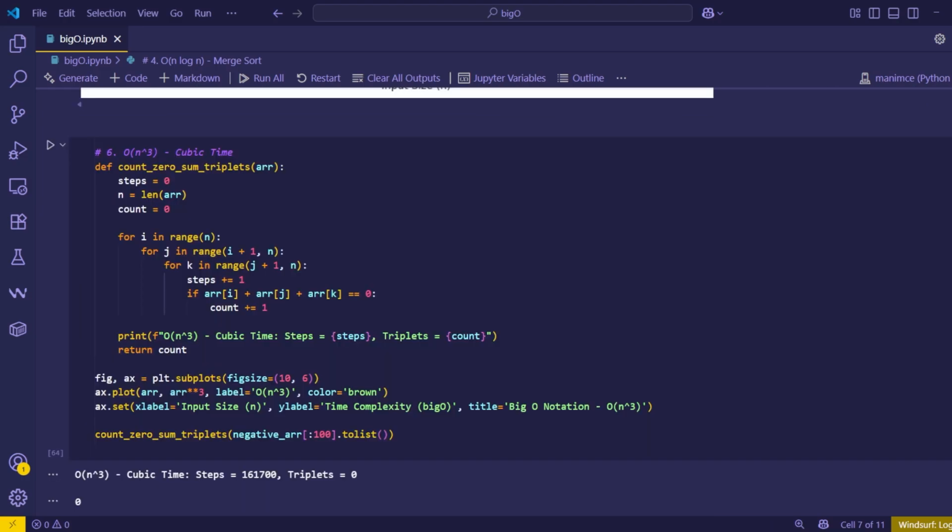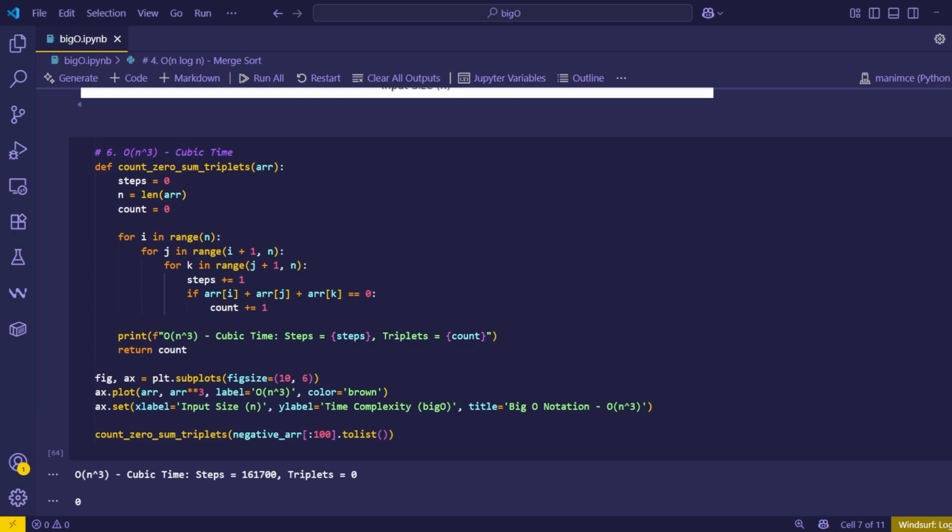Finally, let's discuss one last algorithm where we will find zero-sum triplets. Here, I'm using three for loops in a nested setting to find all the combinations of negative numbers whose sum is equal to 0. Since we are running three for loops, our time complexity will grow cubically.